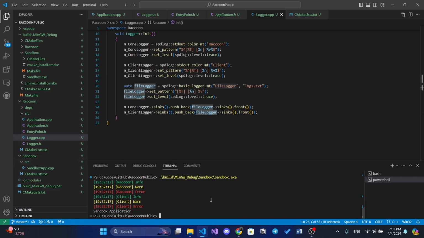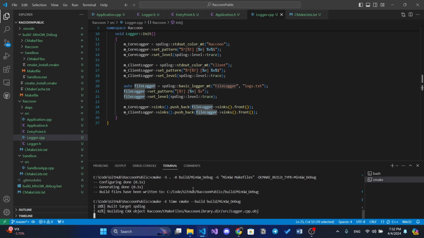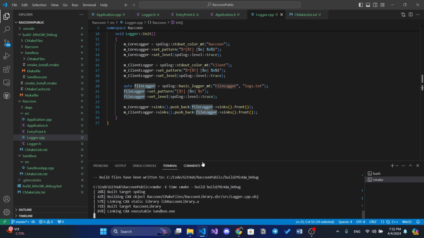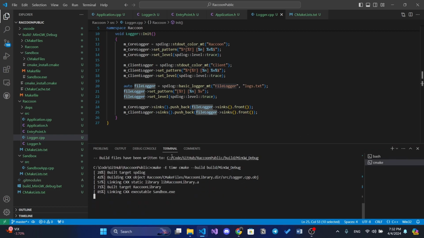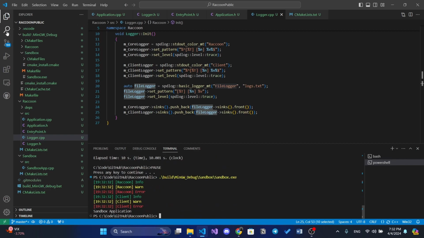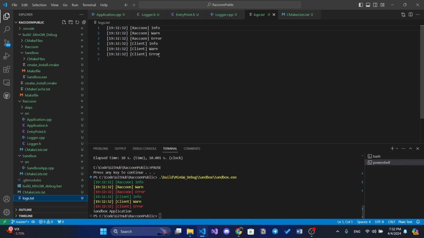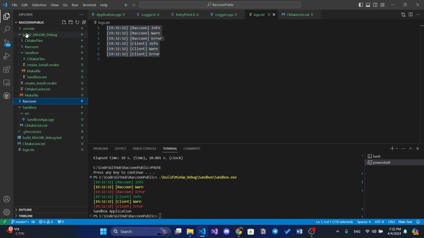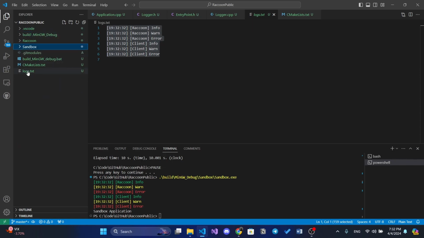But oh no, we need to debug. We need to compile this and then run it. Let's check whether everything is correct. And as you can see, we have our log. I don't know why it's stored here.